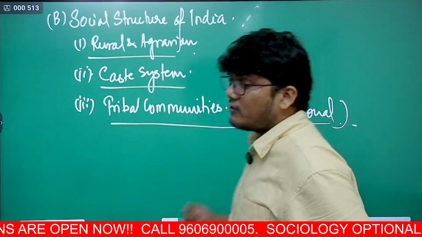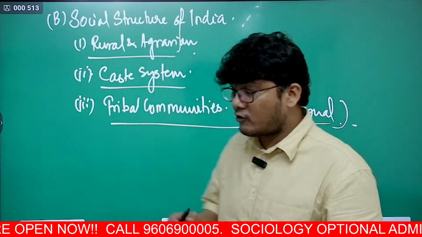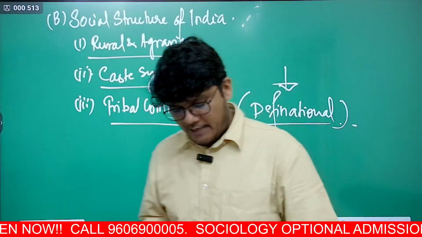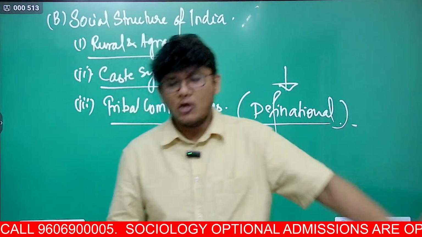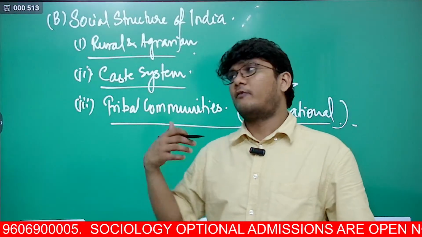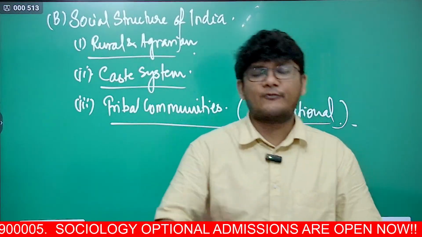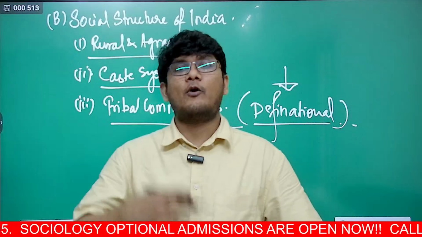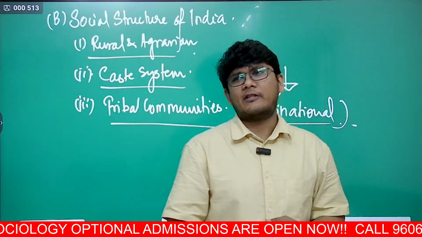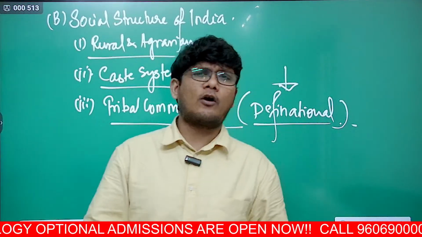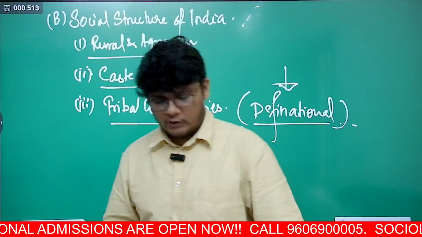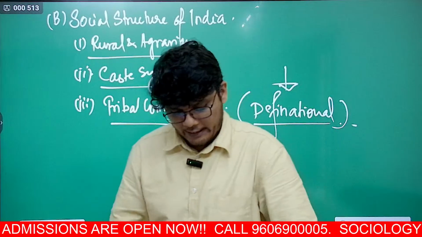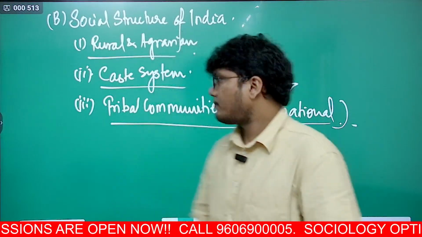Then what policies should we have with respect to them? Should we integrate them in Indian society, or should we keep them completely isolated? So there are different approaches. We will see the approaches of the Westerners, for example Verrier Elwin, who talked about a human zoo, as against G.S. Ghurye, who talked about integrating them, and then we will see what approach India actually took. I hope that's clear.